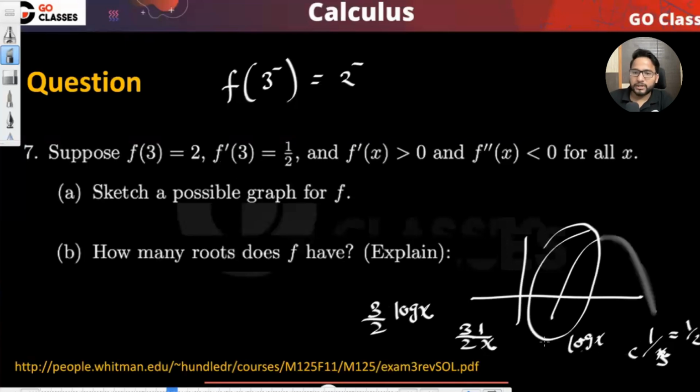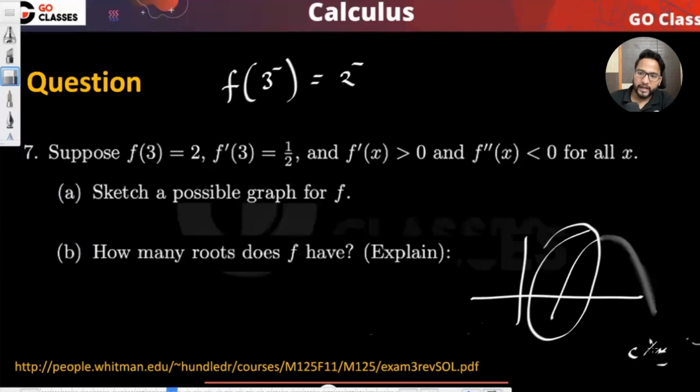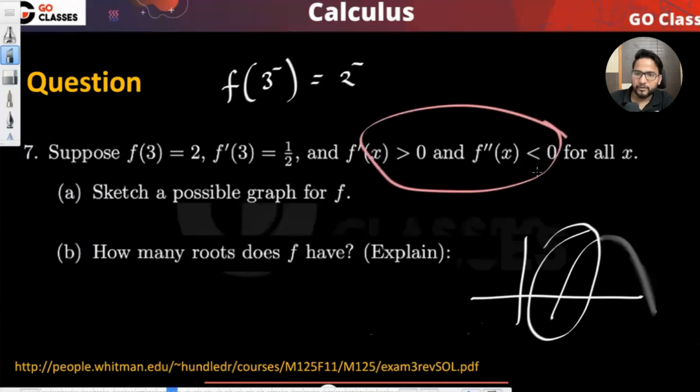Maybe you can take two constants and make an equation like a log x plus b, and using that equation you just find out the values of a and b such that it satisfies these two things, and then we finally have the answer. Anyway, I hope you got the point. Roughly the graph will be something like log x. Is this okay to everyone? Okay. Now you are getting a little more intuition than you already had about this calculus, especially about this part, that if these two things are given, then how to interpret this, right?